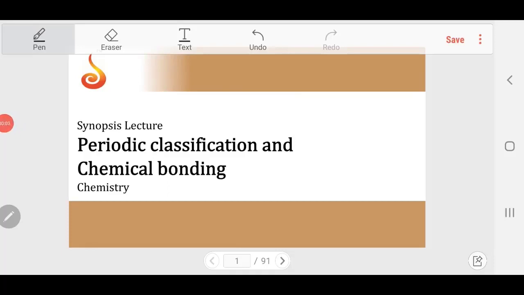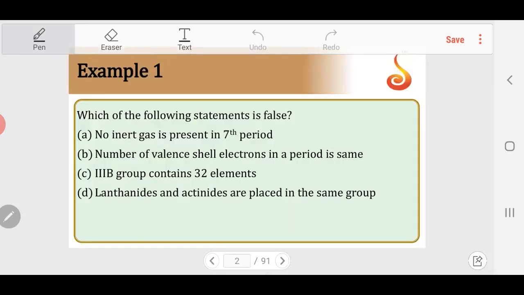Dear students, we will go through some of the questions in periodic classification and chemical bonding. First example, which of the following statements is false? The first statement, no inert gas is found in the seventh period. Second, the number of valence shell electrons in a period is the same. Number 3, 3B group contains 32 elements. And D, lanthanides and actinides are placed in the same group.